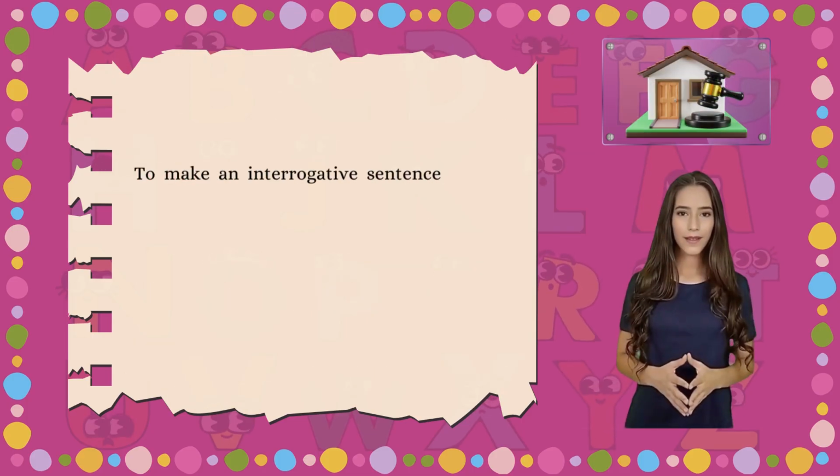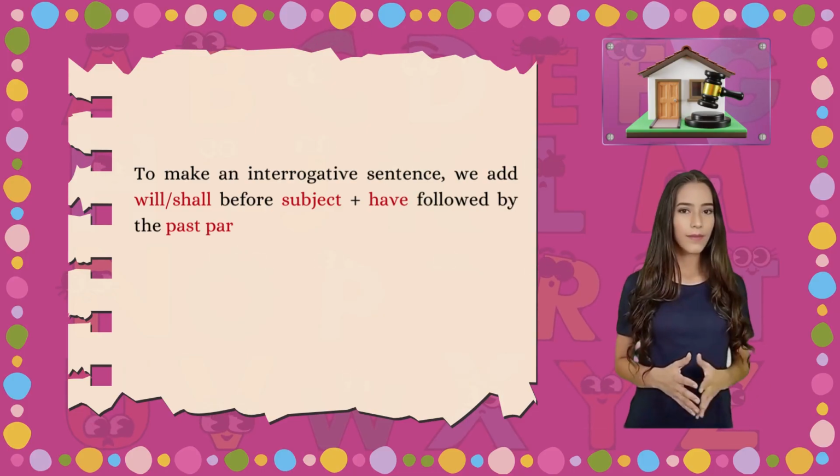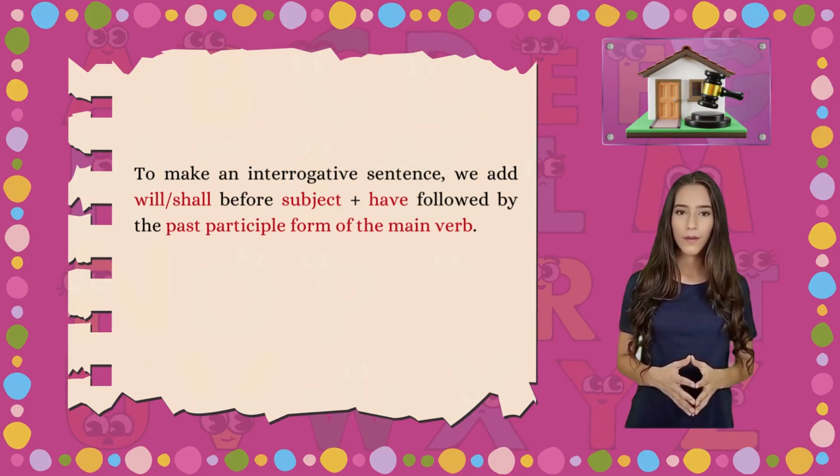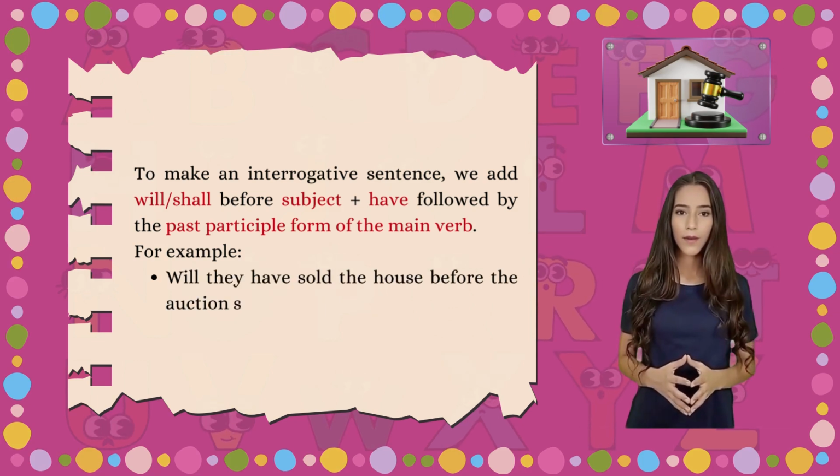To make an interrogative sentence, we add will or shall before the subject plus have followed by the past participle form of the main verb. For example, will they have sold the house before the auction starts?